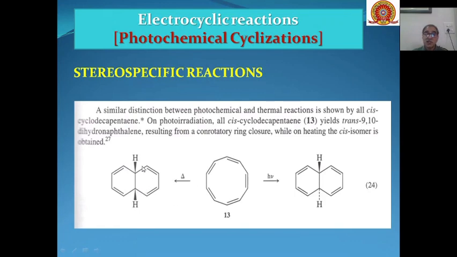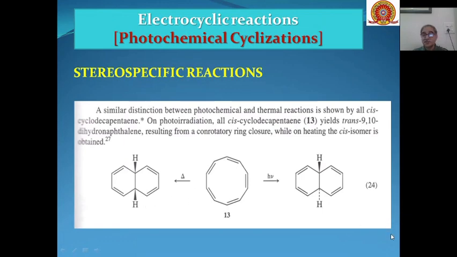So from here you can see specifically that these reactions are stereospecific in nature. In case of photochemical, you get one stereoisomer. With thermal conditions, you get another stereoisomer. So these photochemical cyclizations can be stereospecific reactions.